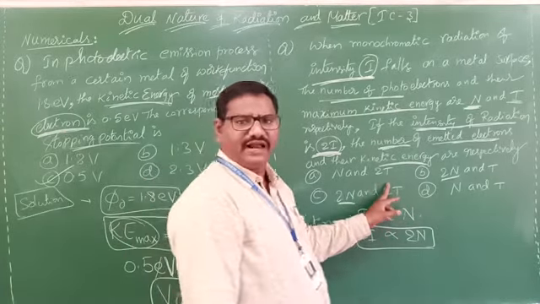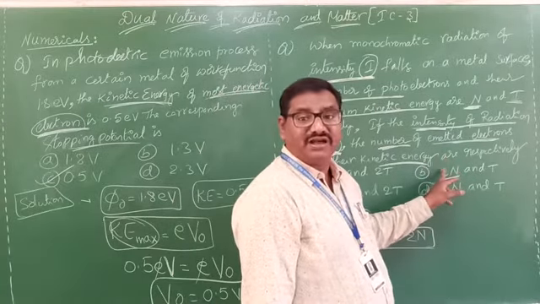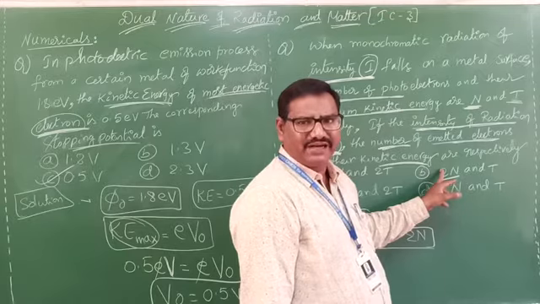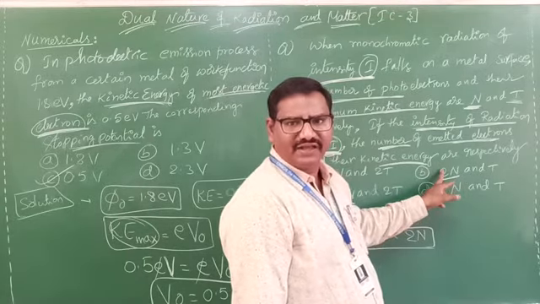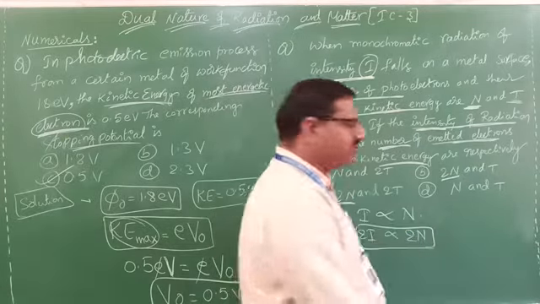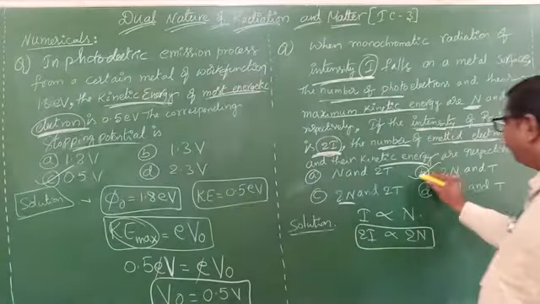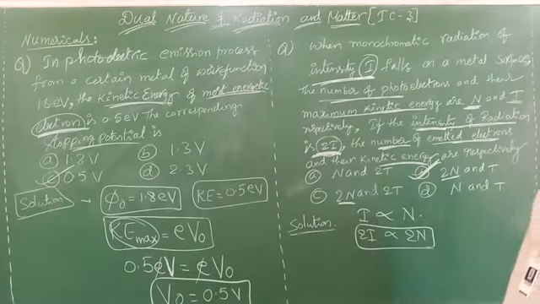No. Which one is the correct option? The number of photoelectrons is doubled because the intensity is doubled, but kinetic energy is independent of that, so it does not change. B option is correct: 2N and T.